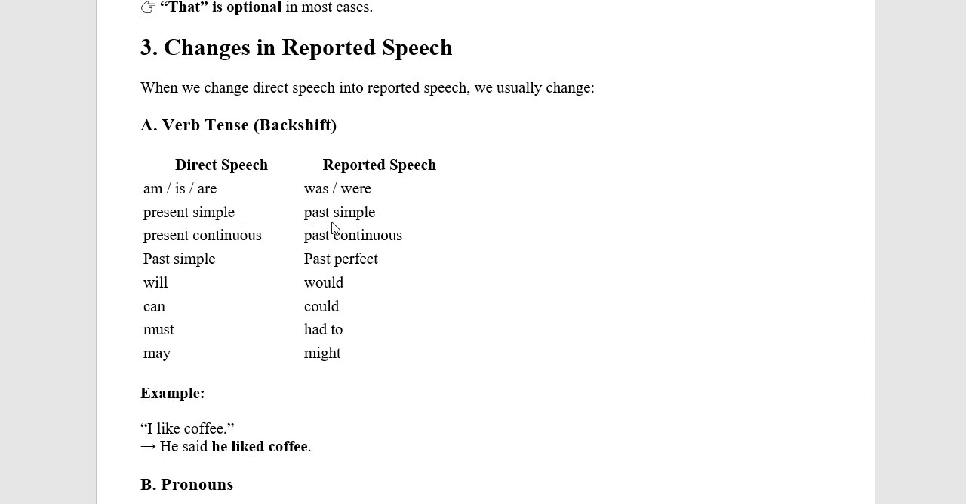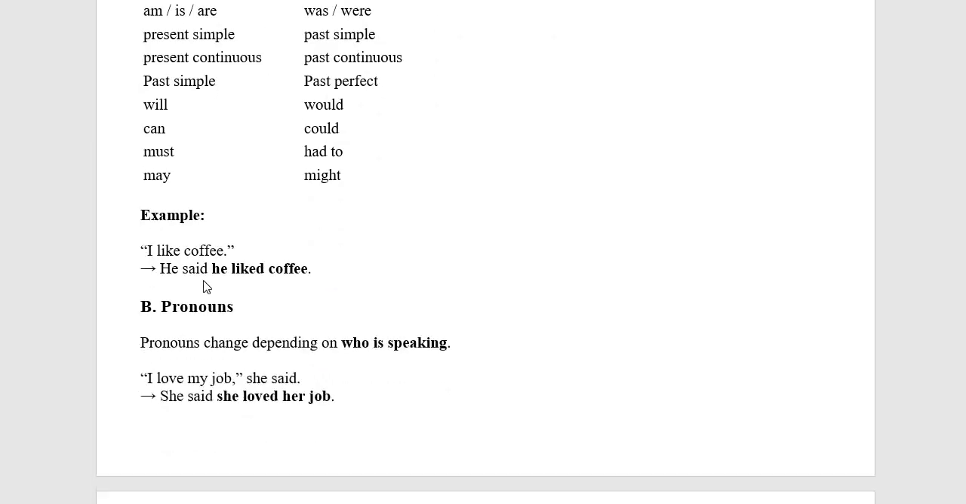Present simple, we change to past simple. Present continuous, we change to past continuous. Past simple, we change to past perfect. Will changes to would. Can changes to could. Must changes to had to. May changes to might. For example, "I like coffee." He said that he liked coffee. So we change from the present simple, like coffee, to the past simple, liked coffee.